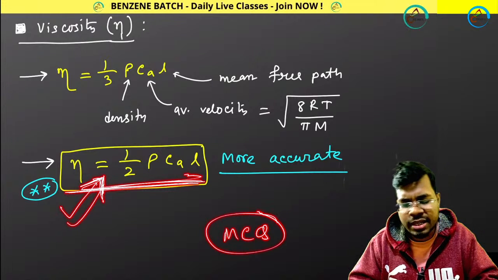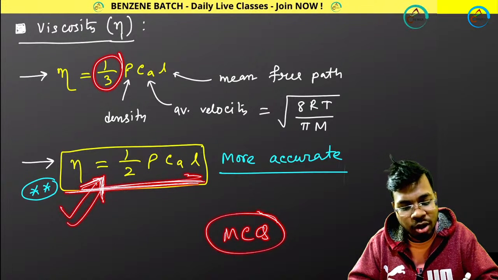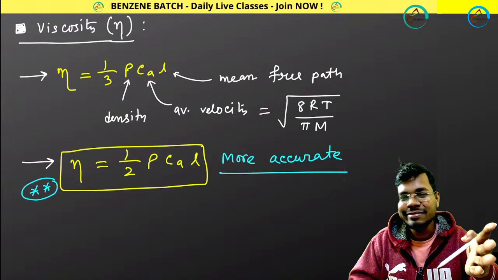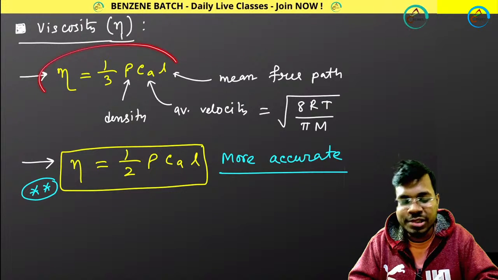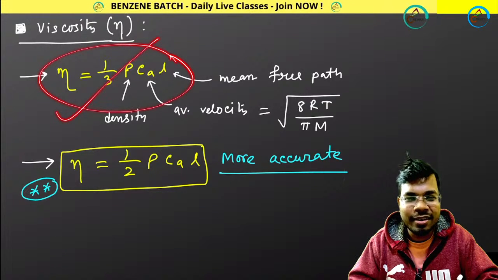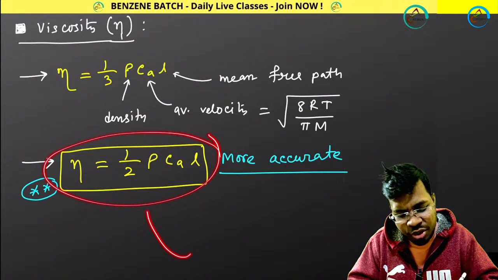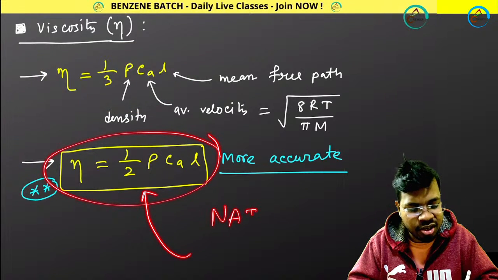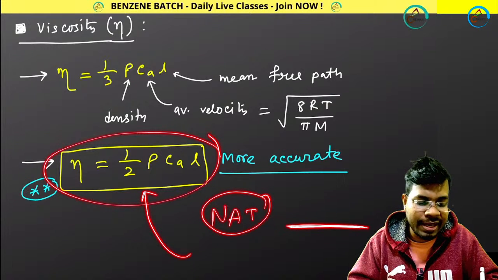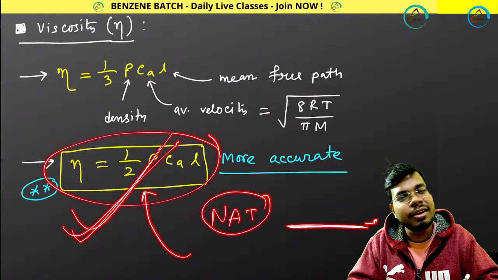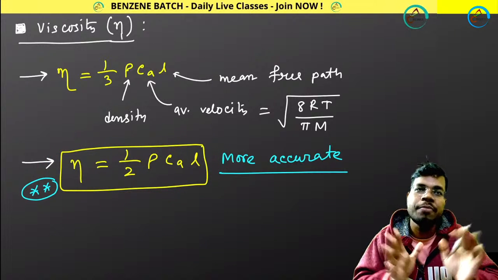Then you use the other expression and you got one option correct. So which formula will you choose? Definitely this one then. But remember, this equation is more accurate. So whenever a question comes in the NAT section, where you have to fill in the blanks, then use this equation. I hope you got my point, right?